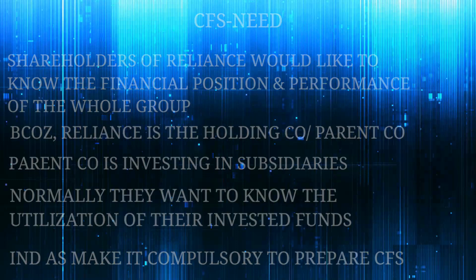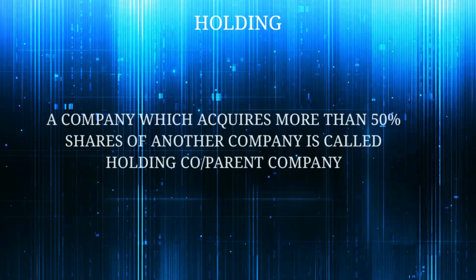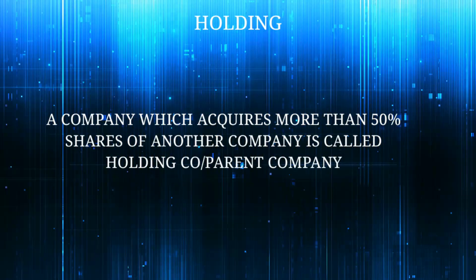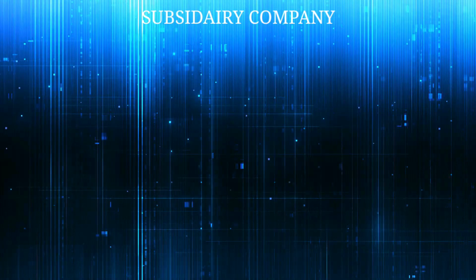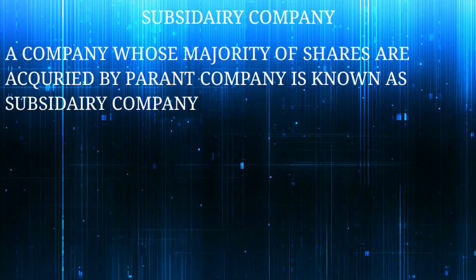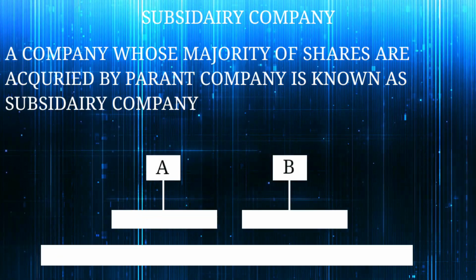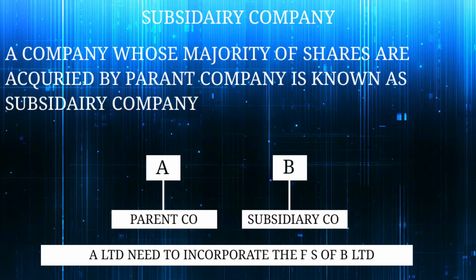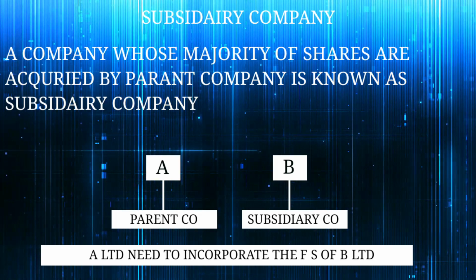Moving on to the next topic, holding company. What do you mean by holding company? A company that acquires more than 50% of the shares of another company is called a holding company or parent company. Then what is a subsidiary company? A company whose majority of shares are acquired by the parent company is known as a subsidiary company. Suppose A Limited acquires 70% of the equity shares of B Limited. Here A Limited is the parent company and B Limited is the subsidiary company. Clear?